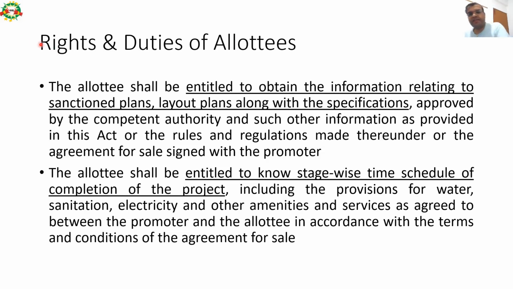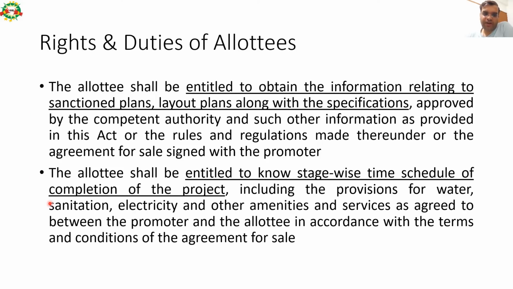Now these are the rights and duties of allottees also. The allottee shall be entitled to obtain the information relating to the sanction plan, layout plans along with the specification approved by competent authority and such other information as provided in this Act or the rules and regulations made thereunder or the agreement for sale signed by the promoter. So this is the first right of the allottee.